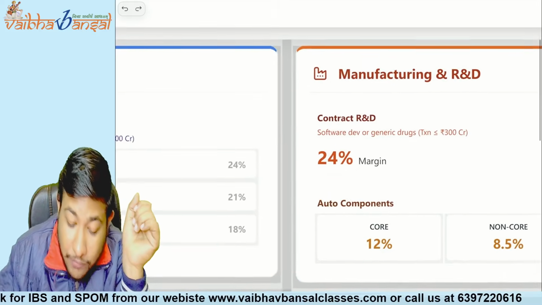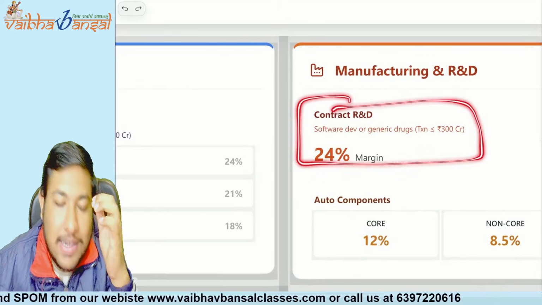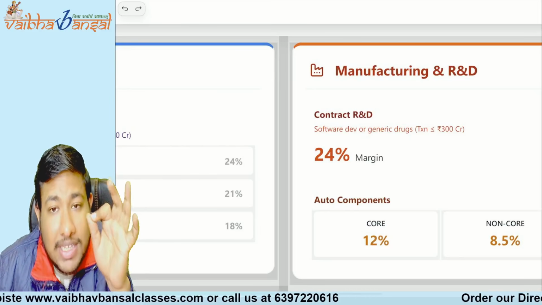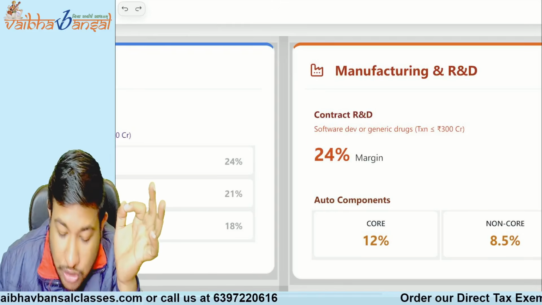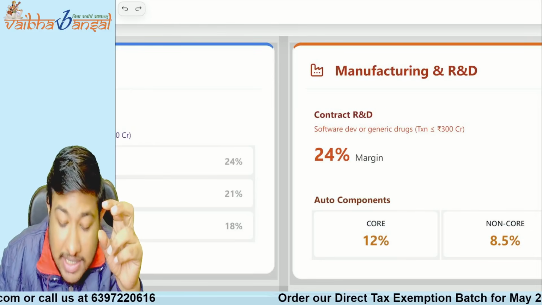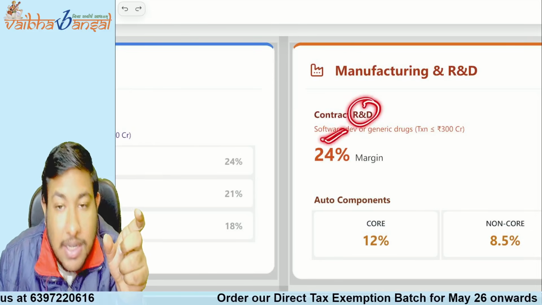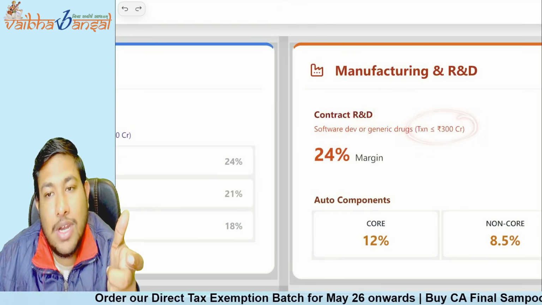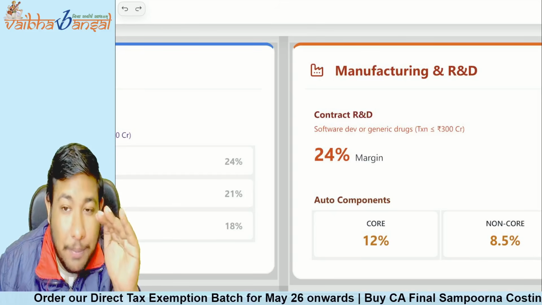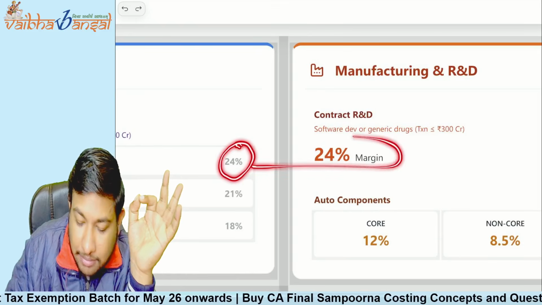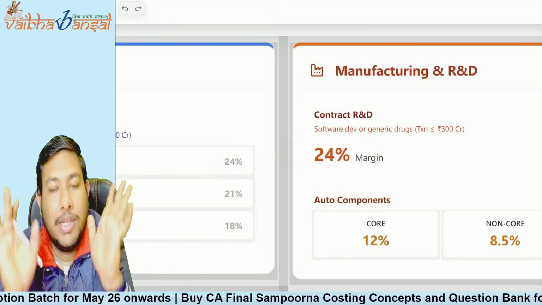But now see, if you are providing contract R&D services, R&D is research and development services. If you are providing research and development services like software development or generic drugs development, and again the transaction value is up to 300 crore. So see, we left off at 24%, we did it here with 24%.